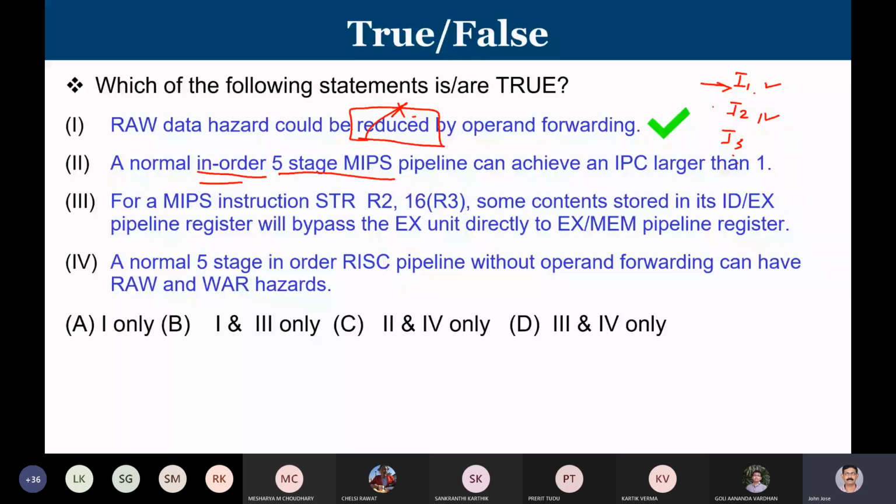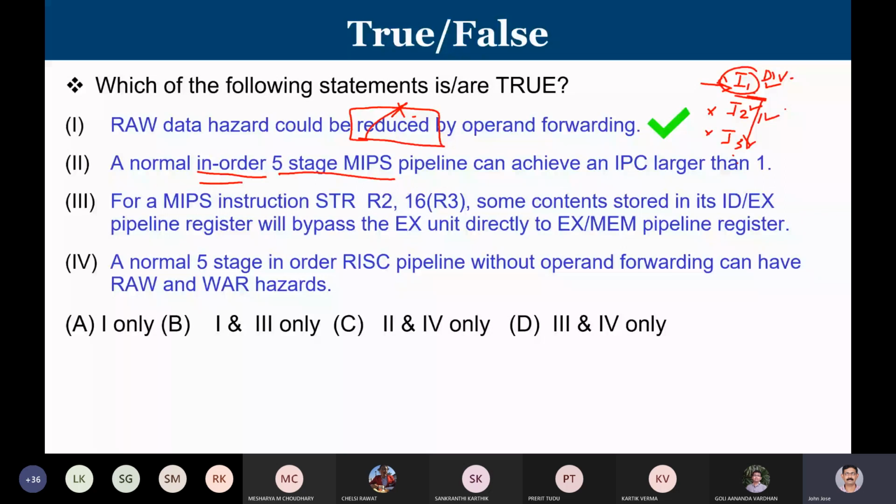So the functional unit associated with instruction I2 as well as the operands both will be available, but still because I1 cannot get its operand or I1 does not have the corresponding functional unit free. Let us say I1 is a division operation, and if the division unit is busy with some other instruction, then I1 would be stalled. Stalling of one instruction will lead to stalling of all the subsequent instructions. That is known as an in-order pipeline.